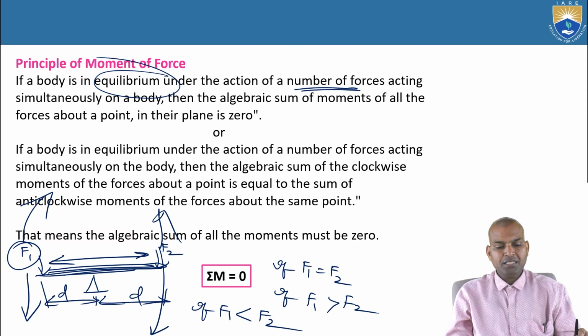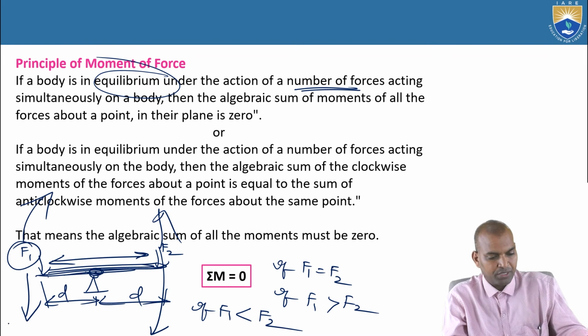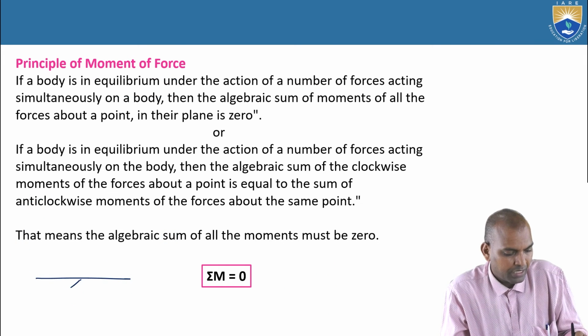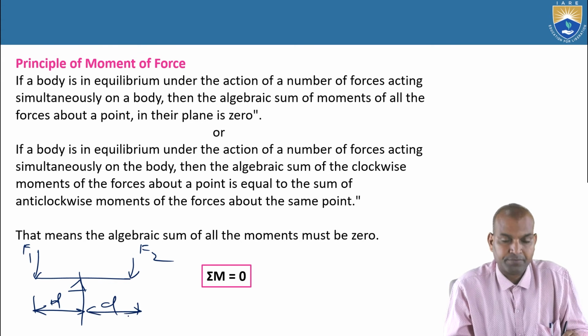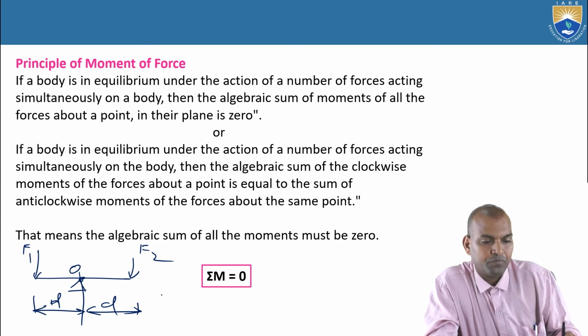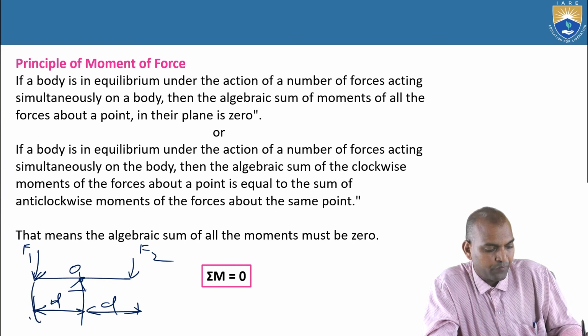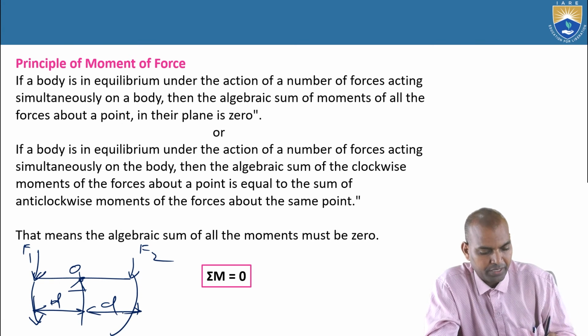So if we consider the moments, F1 into d and F2 into d, as I told you, this is the pivot point O, with distance d on both sides. The sum of the moments about the point O: F1 is giving a counterclockwise moment, F2 is giving a clockwise moment.